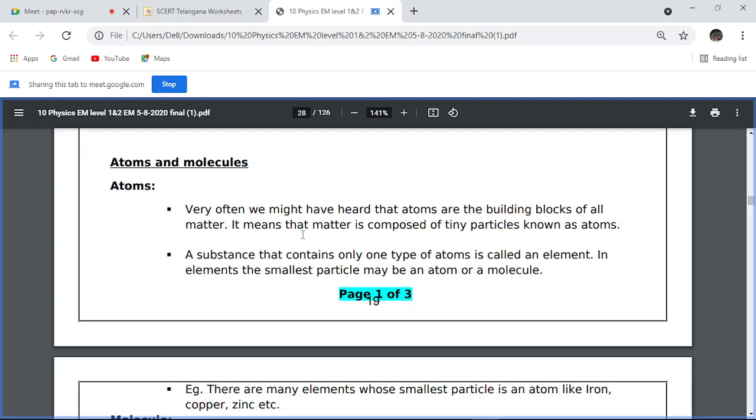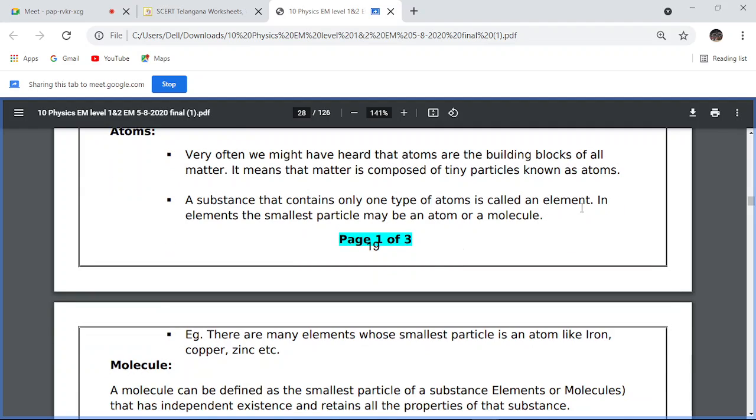Matter అనేది తెలుసుకోవాలి. What is matter? It is made up of atoms. It means that matter is composed of tiny particles known as atoms. A substance that contains only one type of atoms is called an element. Only one type of atoms unte, that is called as what?